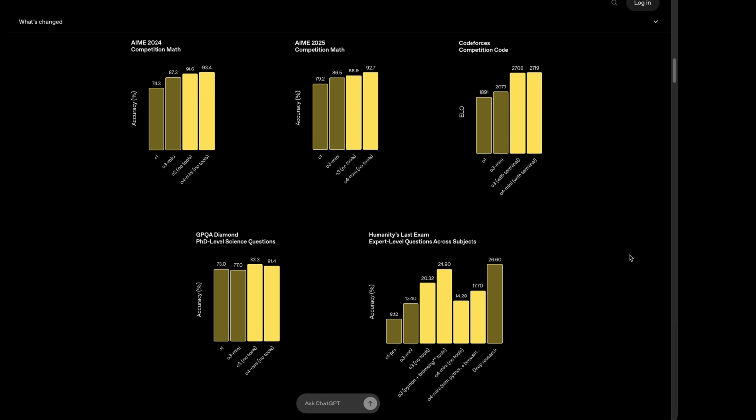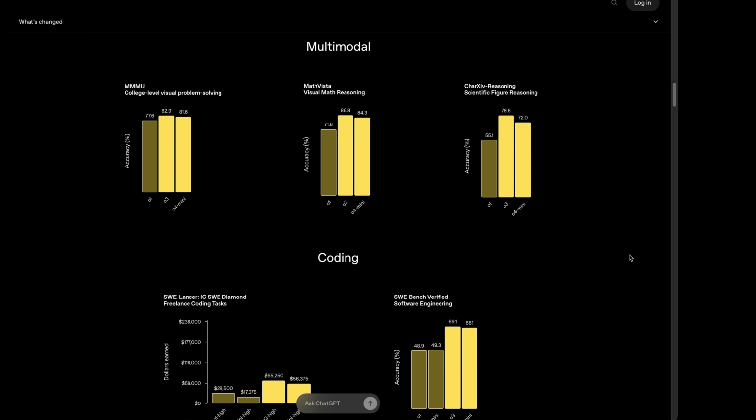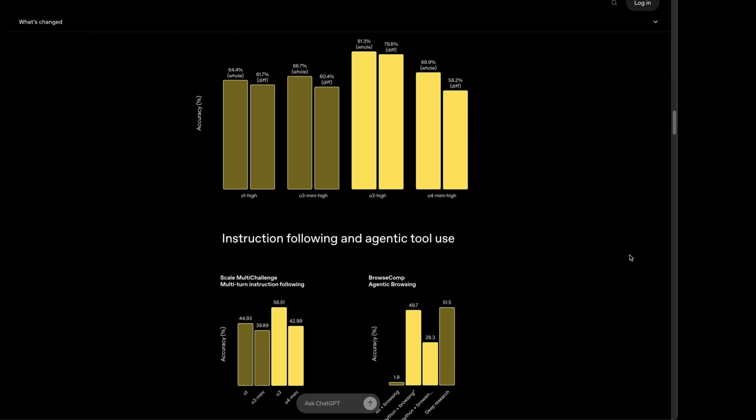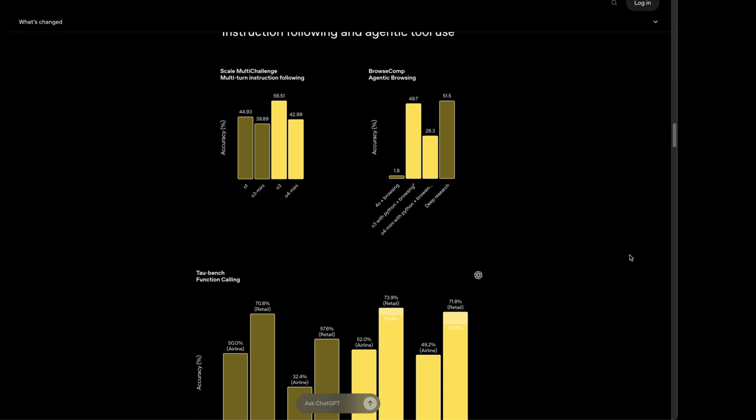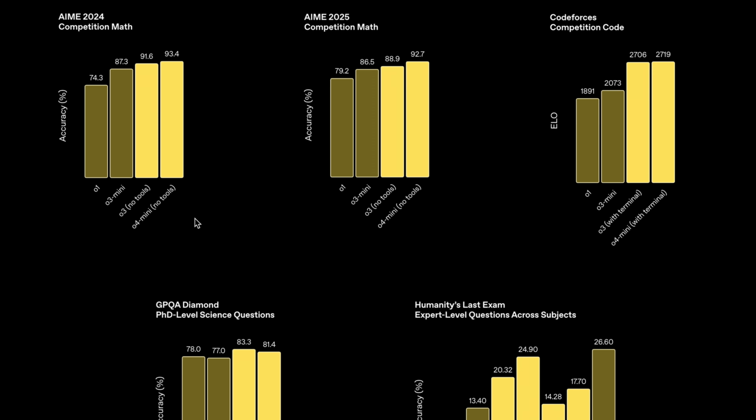So looking at the performance charts, we can see that both models set new records across multiple benchmarks. Perhaps the most impressive, these models are both smarter and more cost efficient. Let's quickly break down what some of these benchmark tests actually measure. The first one is the AIME, the American Invitational Mathematics Examination. So essentially Olympic level math problems for high school students.